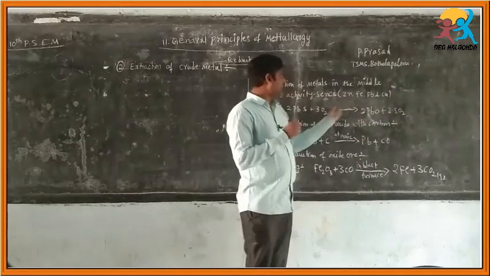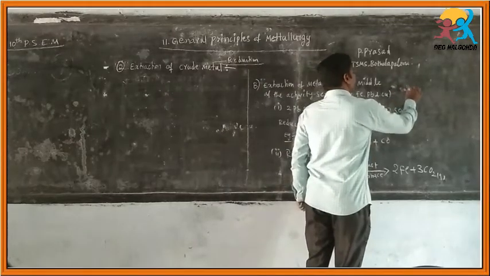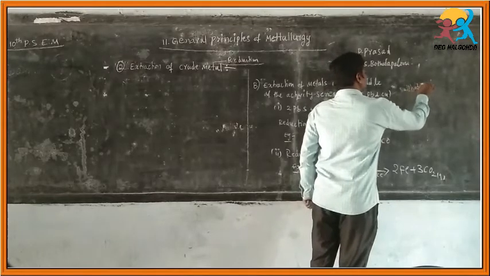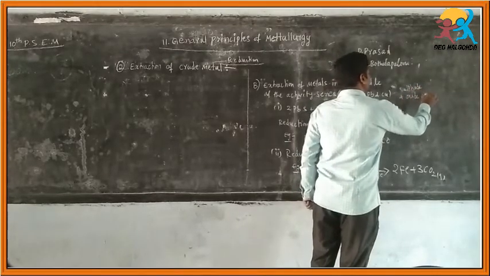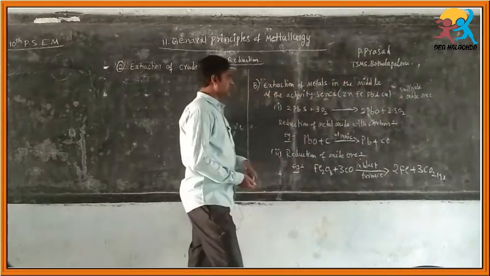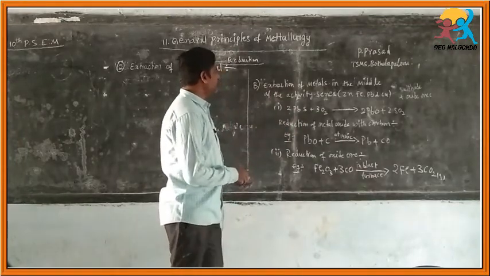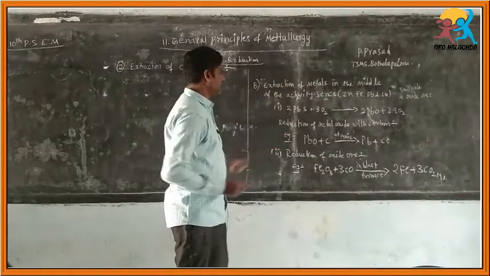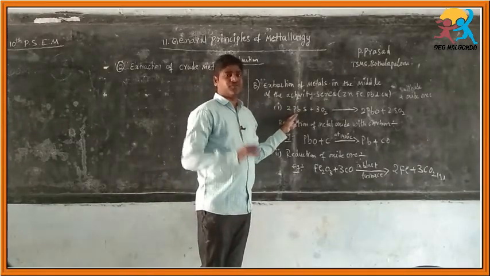Generally these metals occur in nature as sulfide ores and oxide ores. In that, first of all, if sulfide ores are present, we have to convert them into oxide ore.